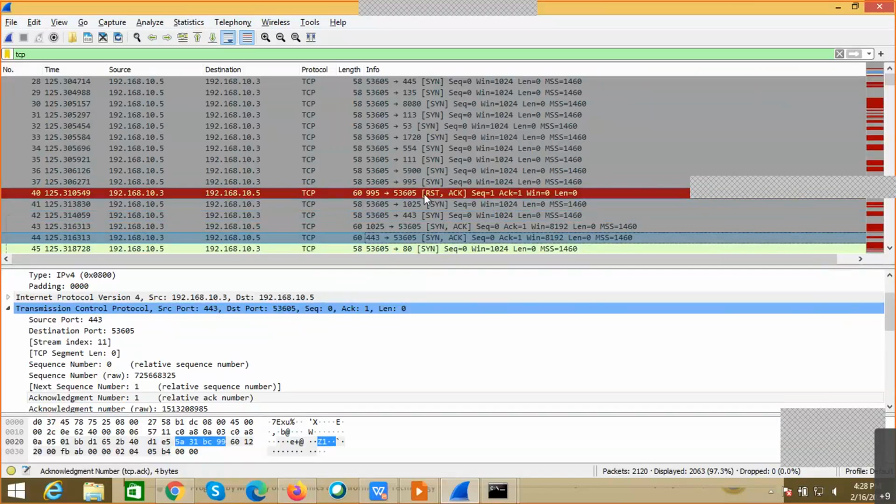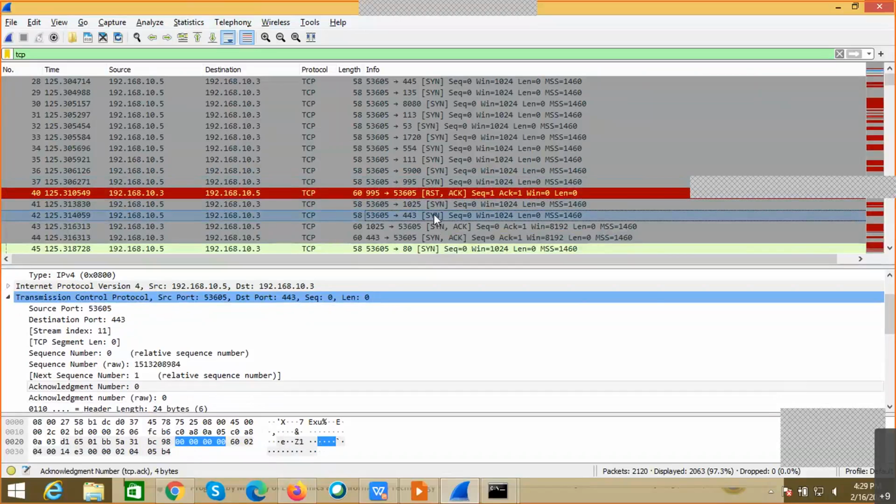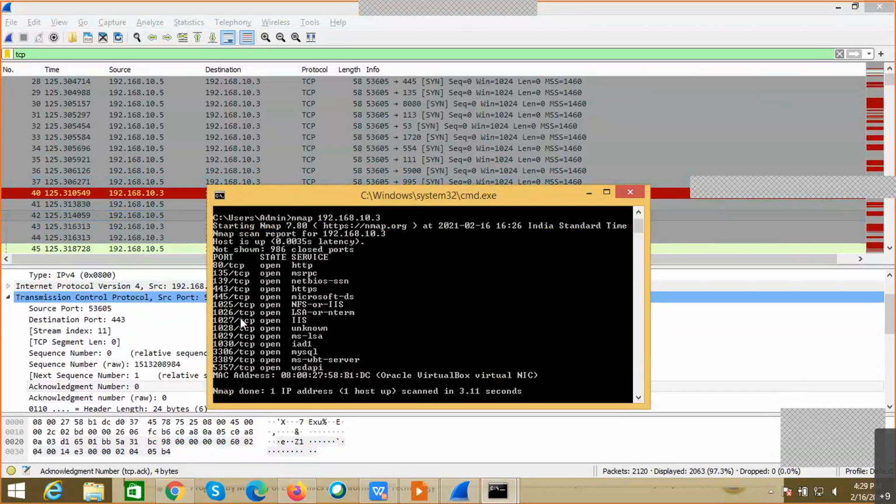Now, in some cases, I can see on port number 995, I'm sending a SYN packet, but I'm simply getting a reset packet. That means I can easily understand that if I get a reset packet, the port is closed, because whenever a port is closed, there is no need to establish a connection onto the port. So by assessing the kind of communication that it receives, the tool can understand what are the open ports and what are the closed ports. For all the ports for which the tool receives the acknowledgement, it will show them as open, and for the rest it says the ports are closed, right?